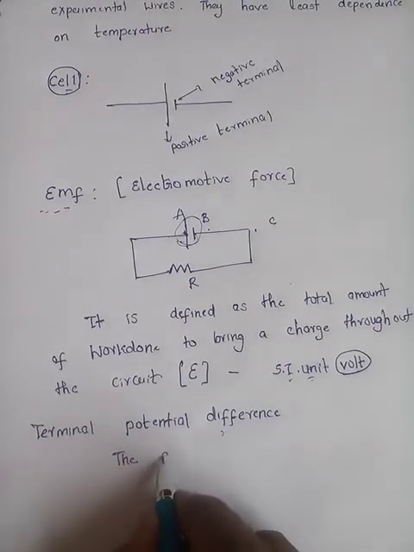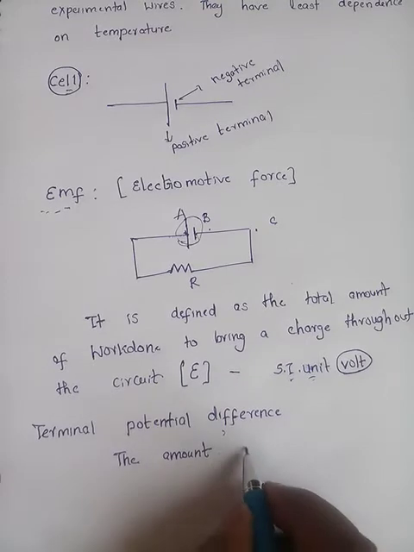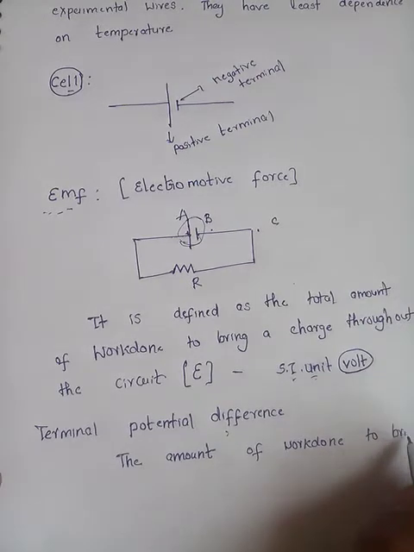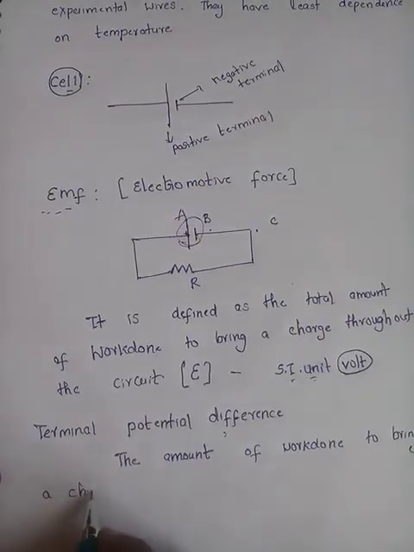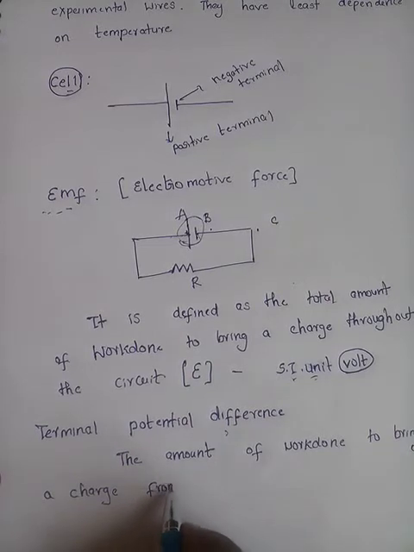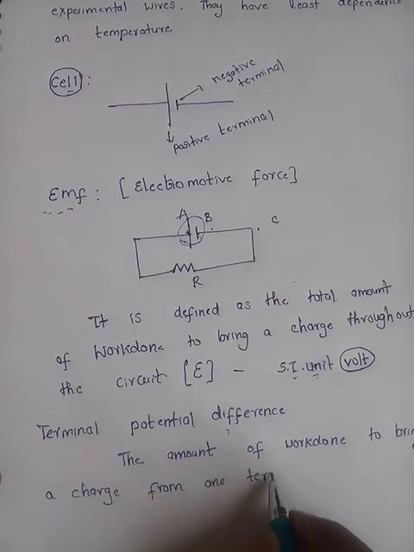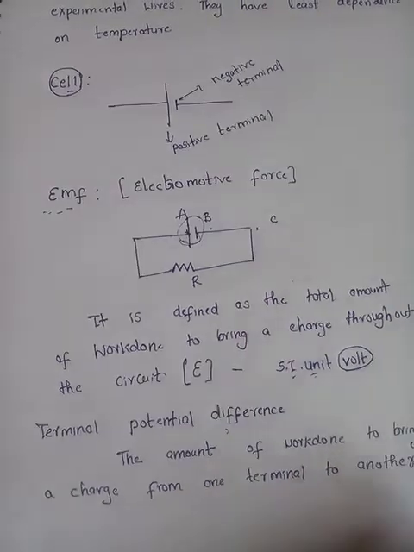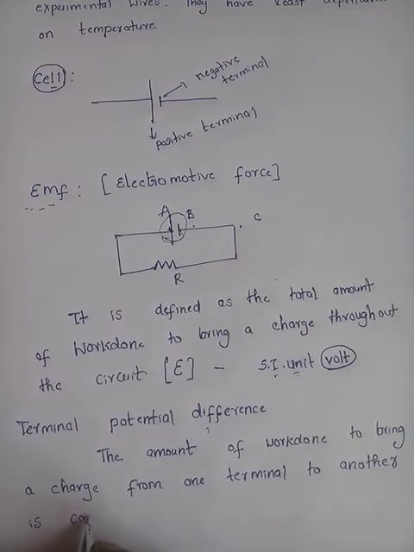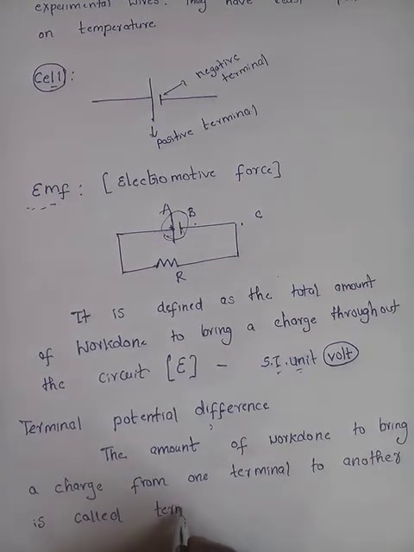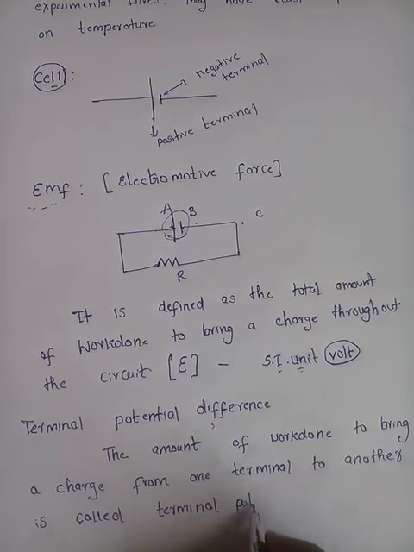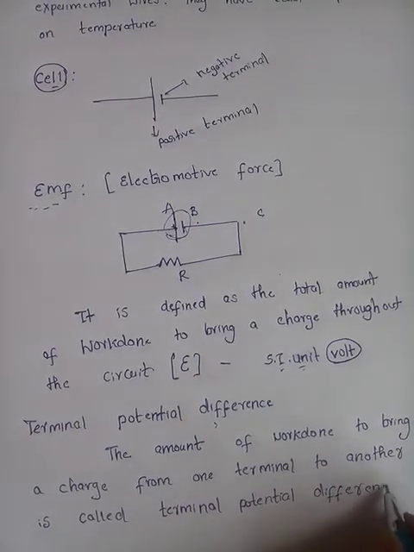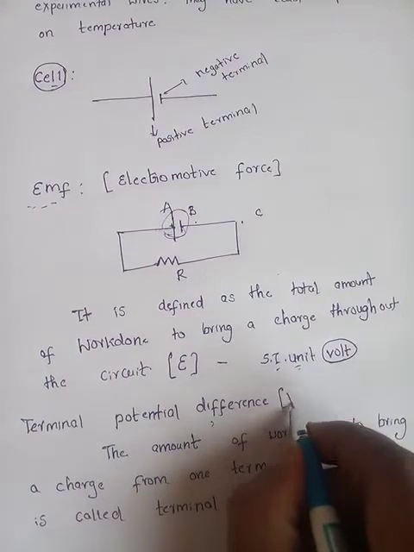So the amount of work done to bring a charge from one terminal to another is called terminal potential difference. It is represented by the letter V.